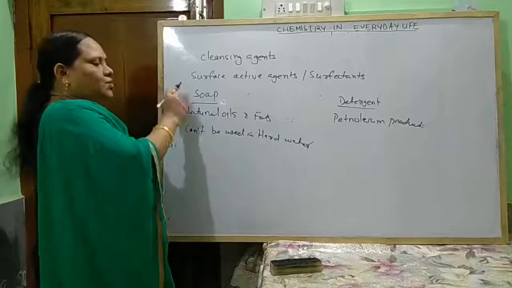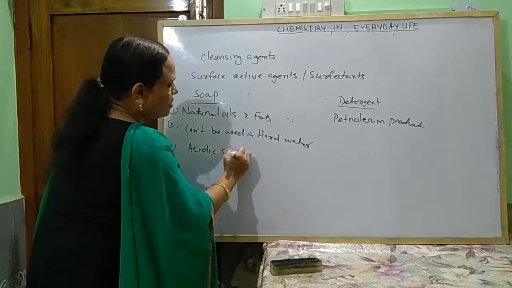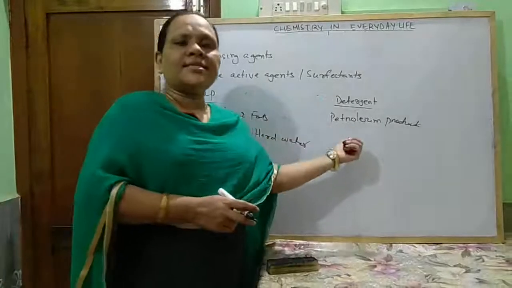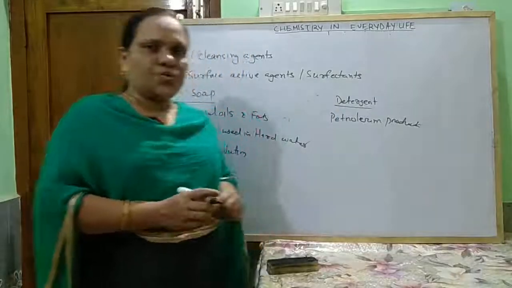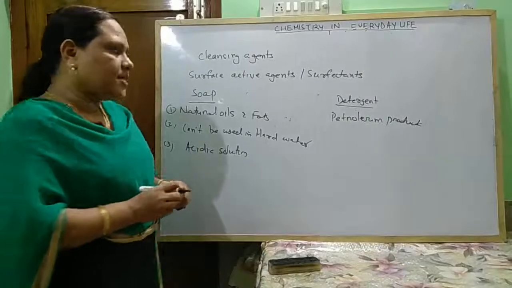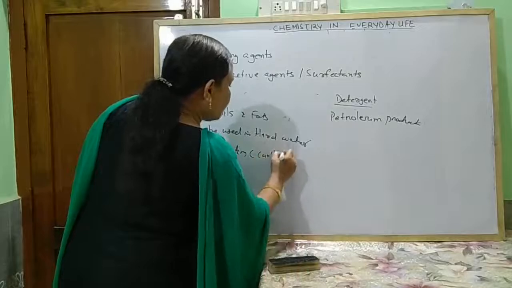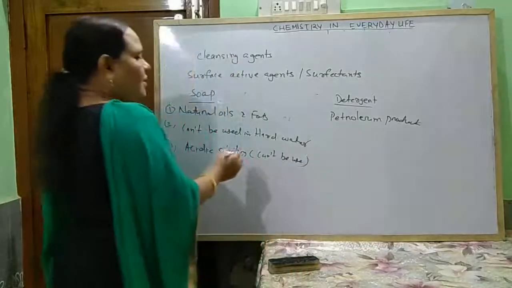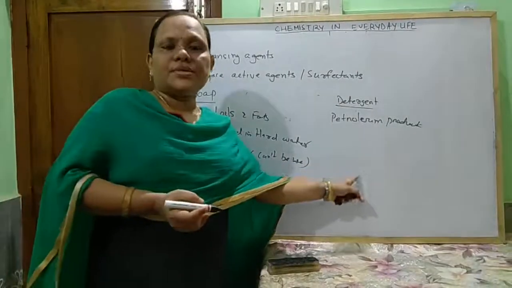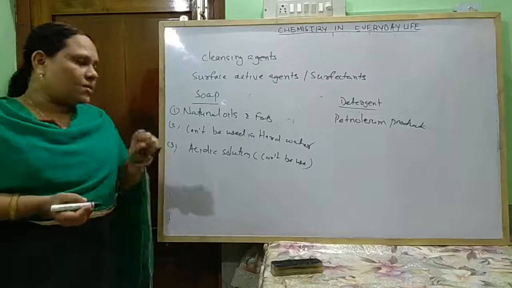Next, soap cannot be used in acidic solution because it undergoes hydrolysis. And detergents generally contain a strong acidic group, that is sulfonic acid or sulfuric acid group, so they can be used in acidic solution.